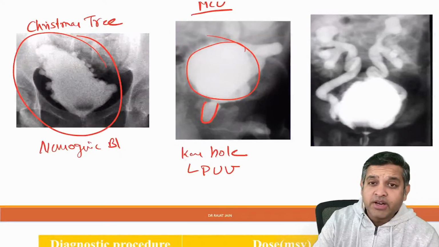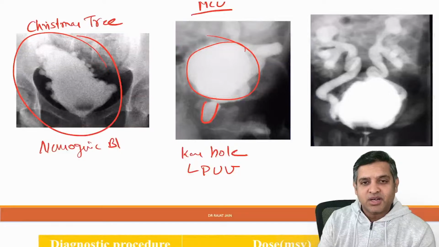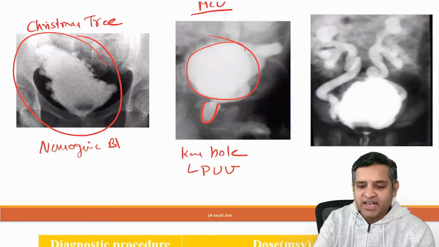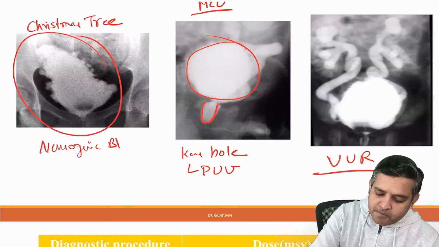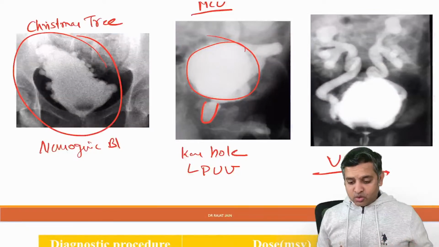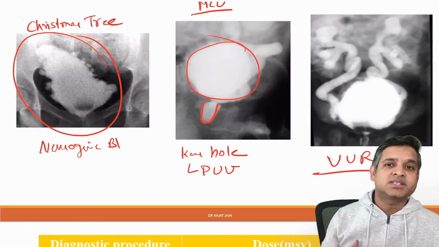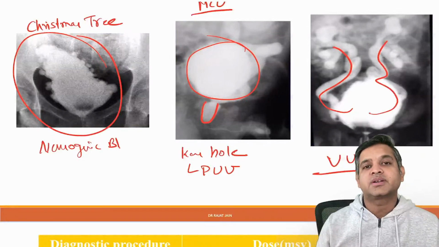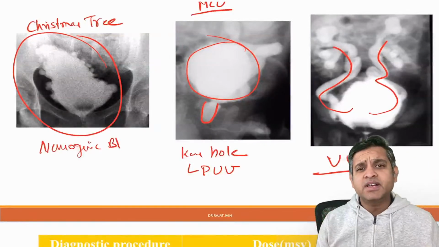And last, if an MCU looks like an IVP, remember this very, very simple cheat code: if an MCU looks like an IVP, this is VUR, vesico-ureteric reflux. The question says it's an MCU and you feel that it is an IVP. That means this is a vesico-ureteric reflux. The dye has refluxed into the ureter. Right? So these are very, very standard images.